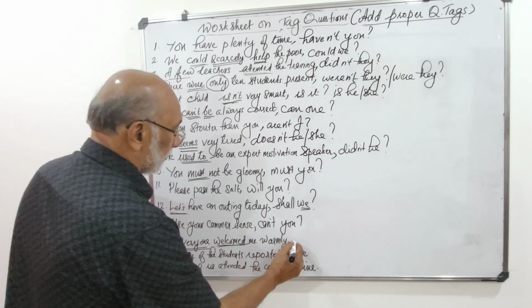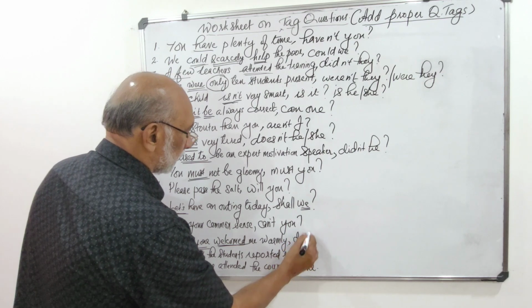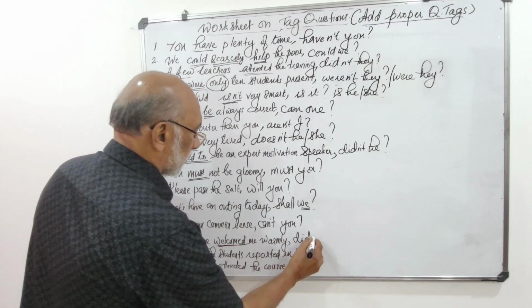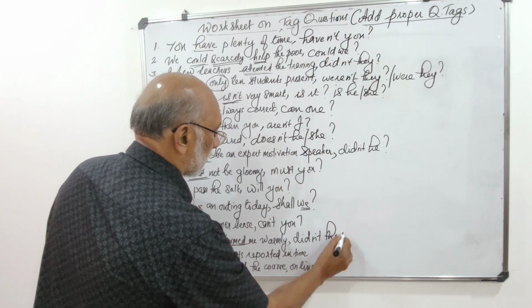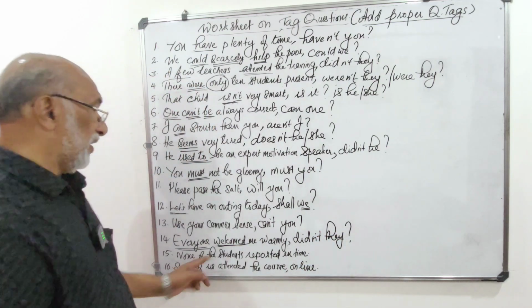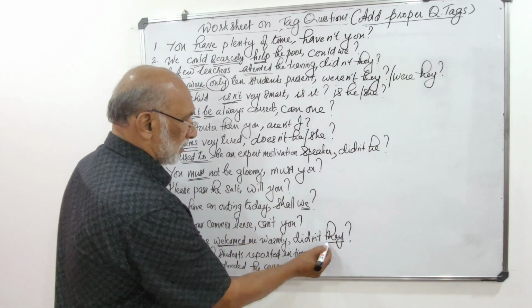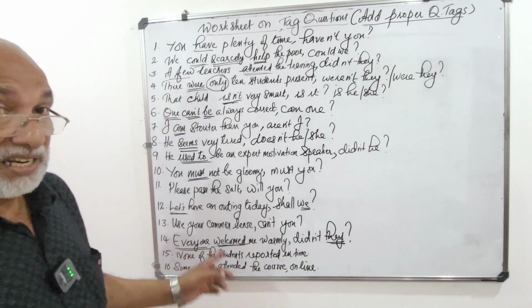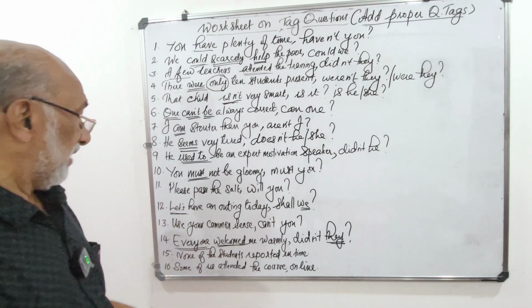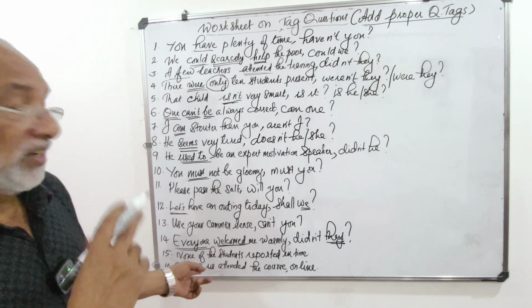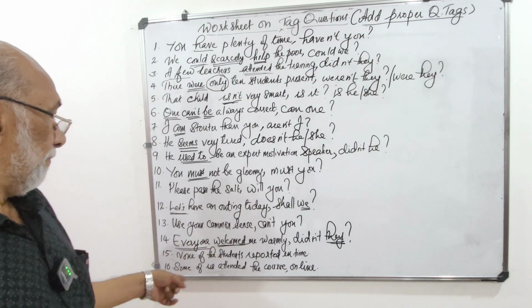Everyone welcomed me warmly, didn't they? As I said, they, because it's considered to be plural when it comes to attaching a tag with a statement starting with everyone and everybody.